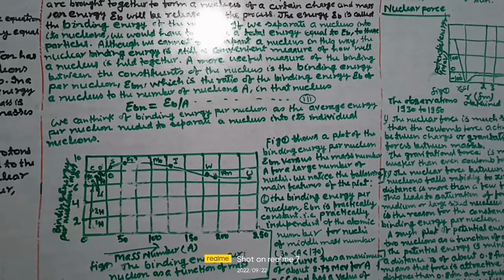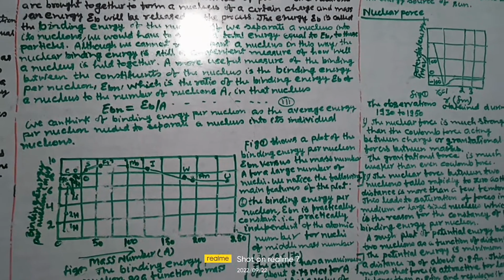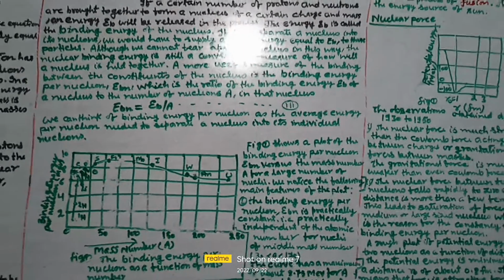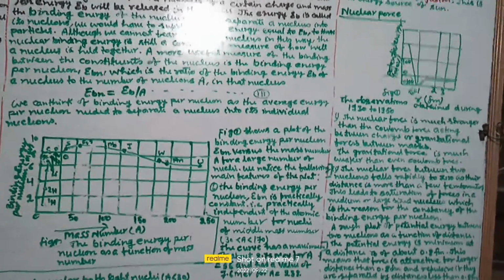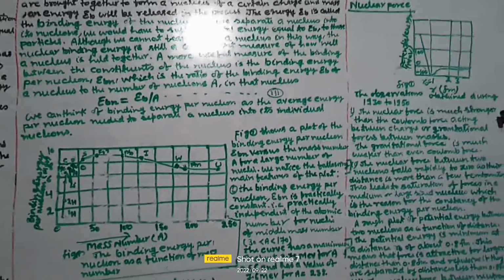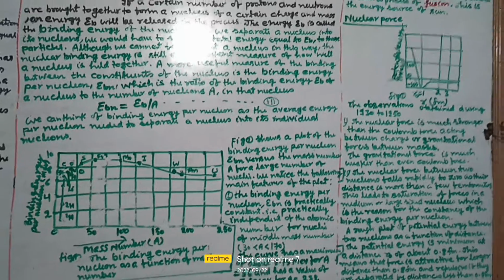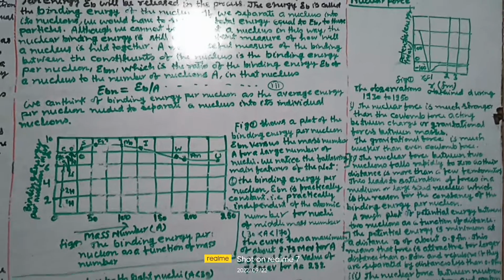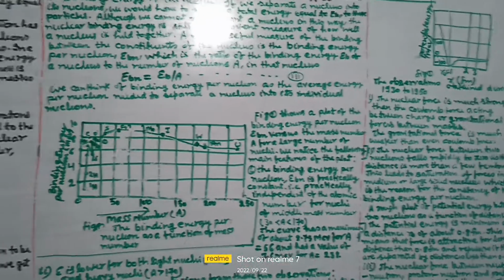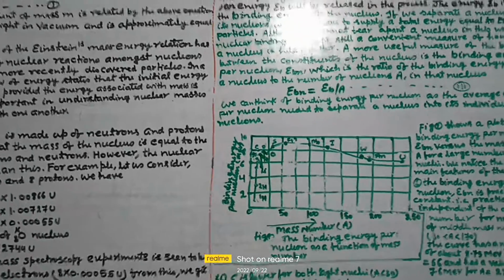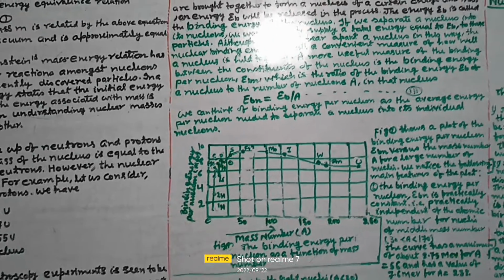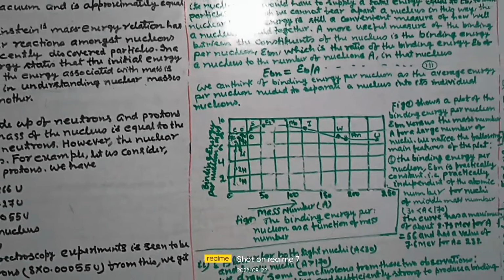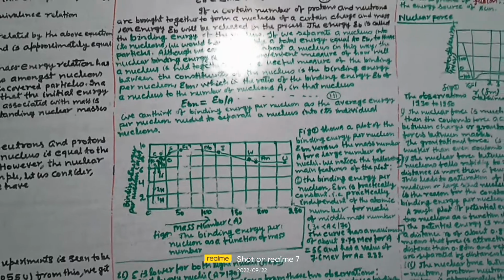First, the binding energy per nucleon Ebn is practically constant, meaning practically independent of the atomic number, for nuclei of middle mass number 30 < A < 170. The curve has a maximum of about 8.75 MeV for A about 56 and has a value of 7.6 MeV for A about 238. Second, Ebn is lower for both light nuclei, A < 30, and heavy nuclei, A > 170. We draw some conclusions from these two observations.